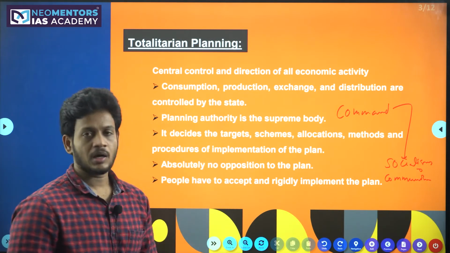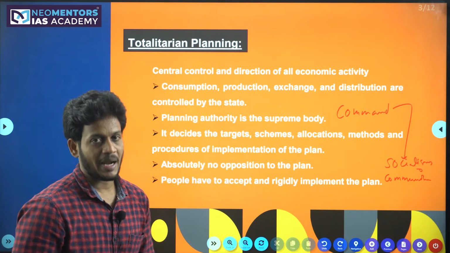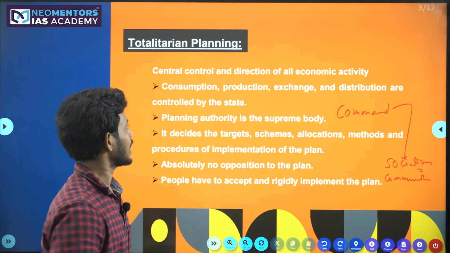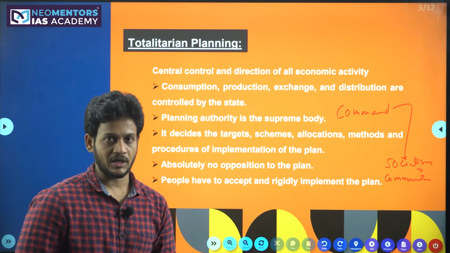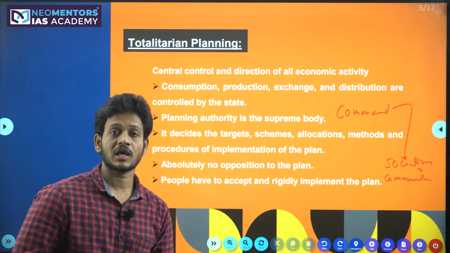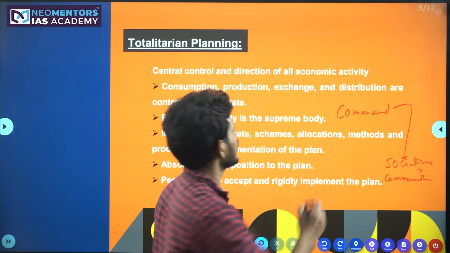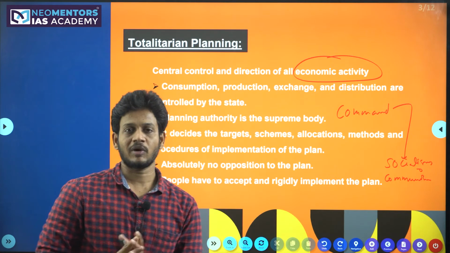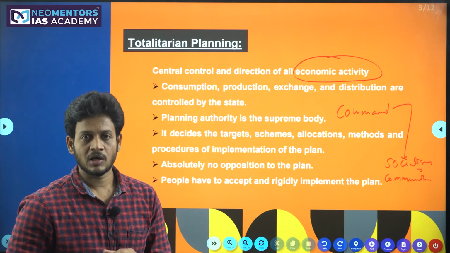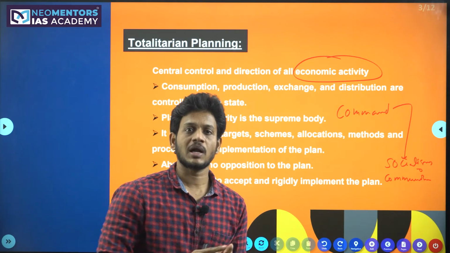If you look at the objectives or features of this totalitarian planning, there is central control and direction of all economic activity. So here you must understand the keywords. What exactly is meant by economic activity? Economic activity means any activity which you are doing and which is related to money.